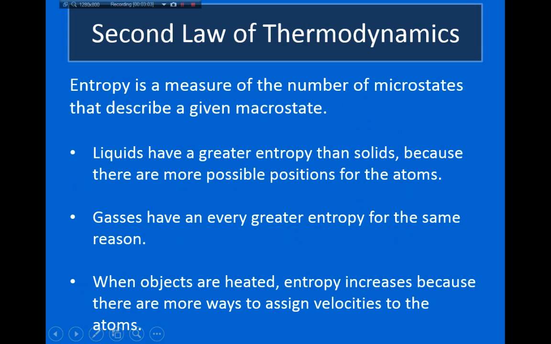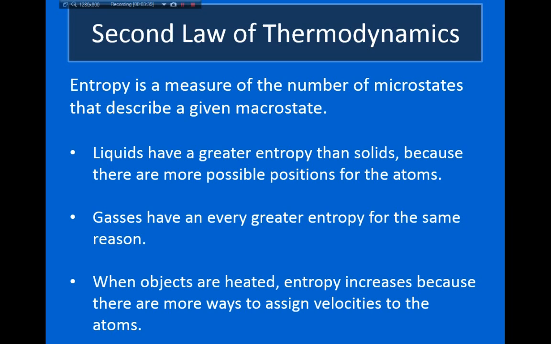So examples of entropy, if we look at liquids, for example, liquids have a very large entropy, and the reason that they have a large entropy is because the positions of the atoms are so unconstrained. If we contrast this with something like a crystalline solid, like salt, the atoms inside a crystal are basically fixed. So the atoms inside a crystal can't be just anywhere that they want to be. They have to be at very certain positions. So as a result, there's a limit on the number of microstates that can describe things like solids. However, in liquids, the atoms can be basically anywhere that they want to be.